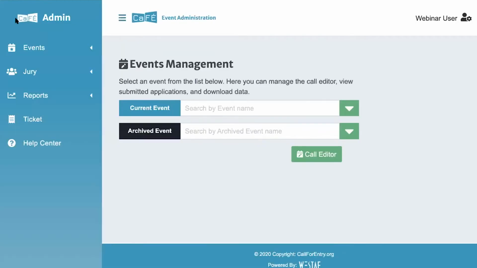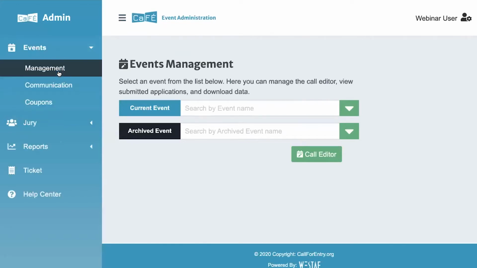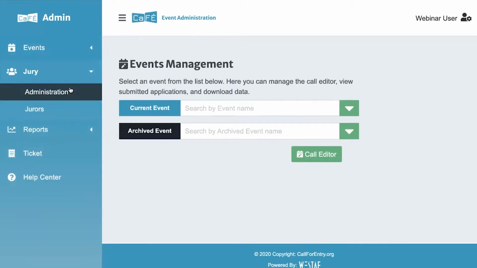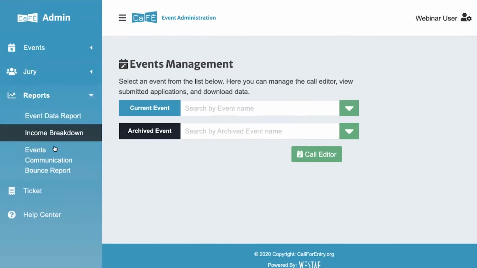Other than the menu's position, you'll still see the same tabs. For example, under events, you still have management, communication, and coupons. Under jury, you have your administration and juror tab. This is a list of the jurors. Under reports, you have the same options. And then you also have the ticket and help center tabs, which will take you to those respective pages.